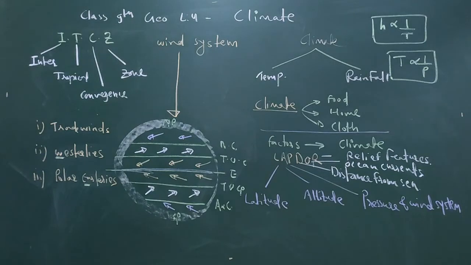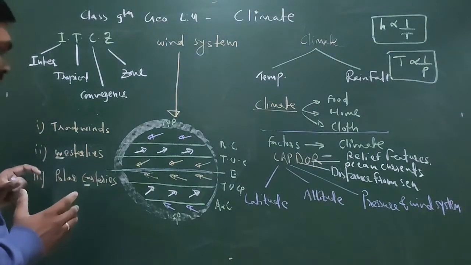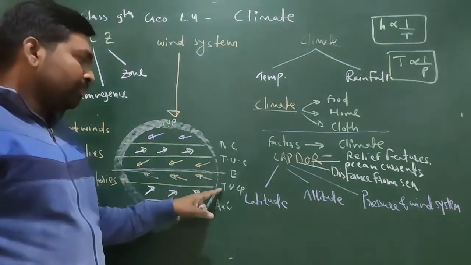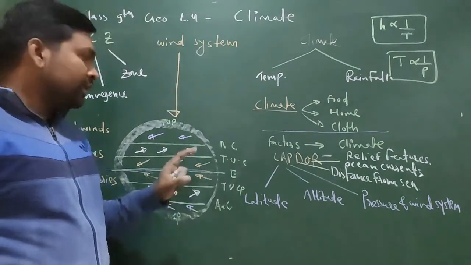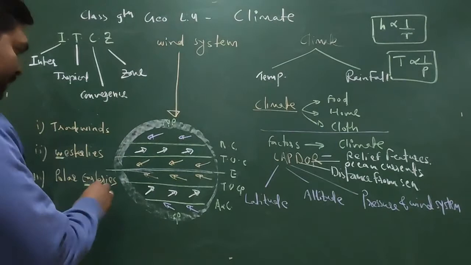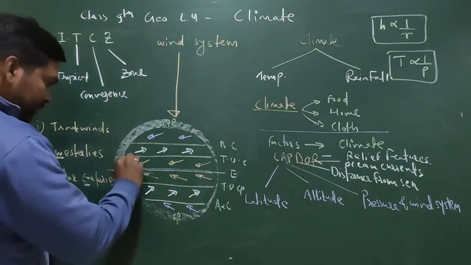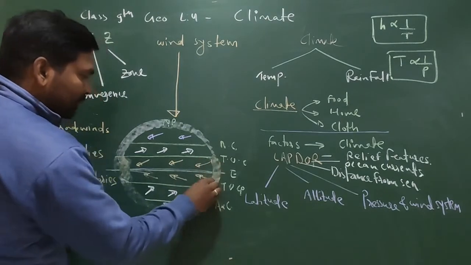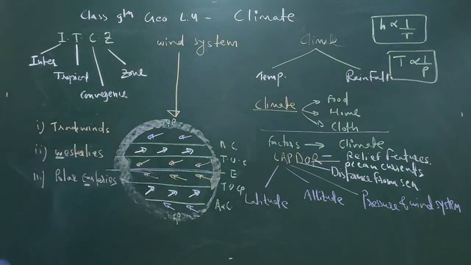So see, intertropical means within the tropical area. Now you will ask me what is tropical area. So tropical area is basically from Tropic of Capricorn to Tropic of Cancer is known as tropical area. So we can highlight this particular area like this. This particular portion is the tropical area. I hope this is clear to all of you. This is the area which is called as tropical area.